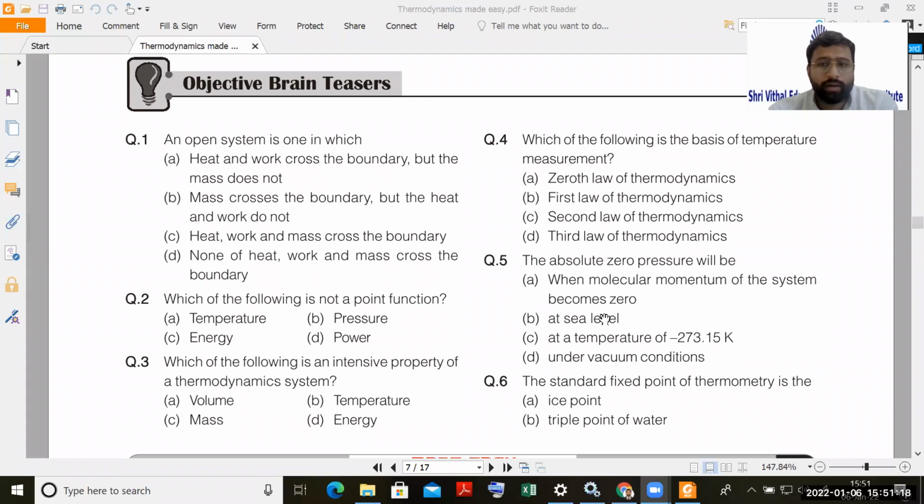Now, Pranali Gaikwad, pay attention. What I'm asking here is, what will be the pressure at sea level?